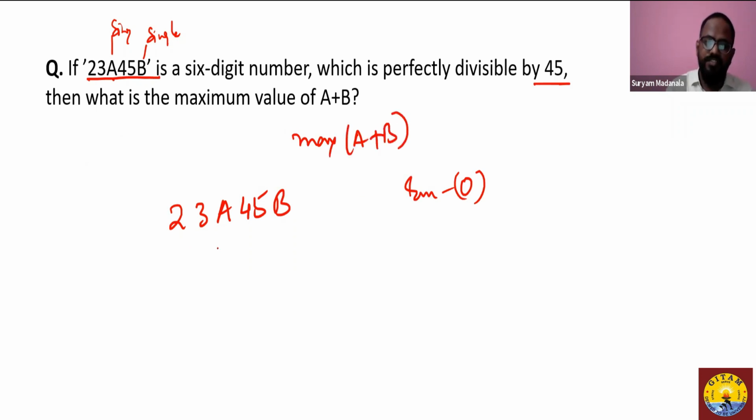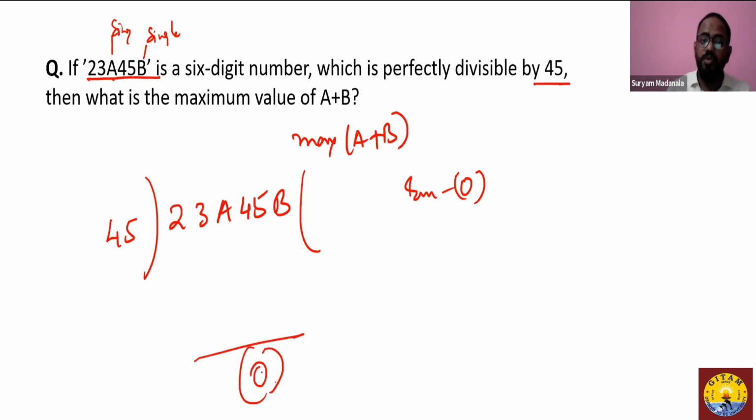Now, before we go further, the first thing to know is, when I divide this number by 45, how do you know that it leaves remainder 0? For that, we should know the divisibility rule of 45. When we work on the divisibility rule of 45, we can work with co-prime numbers. If you try identifying the two co-prime numbers whose product leads you to 45, what I see is 5 and 9.